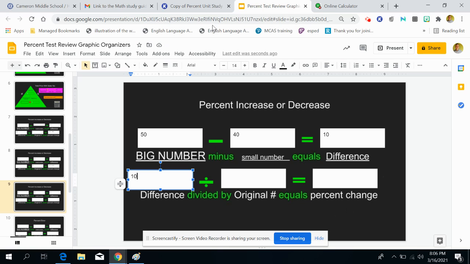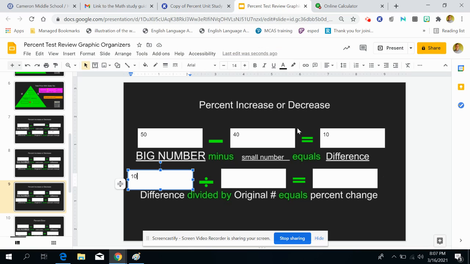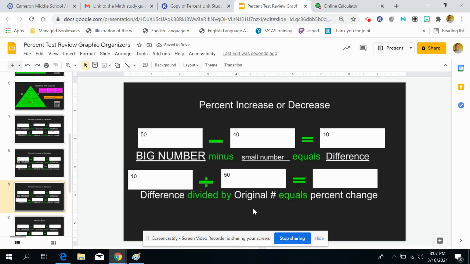Now I take my difference, put it in this part of the graphic organizer, divided by the original number equals the percent change. Let's take a look back at the question and just make sure we know the original number. So I sent 50 yesterday and 40 today. So the original number was yesterday. I sent 50. That's what happened first. And then 40 today. So we can see that there was a decrease, right? I sent less today than I did on the original day. So I know my original number is 50. I'm going to bring that right over here where it asks for the original number. So it's going to be 10 divided by 50.